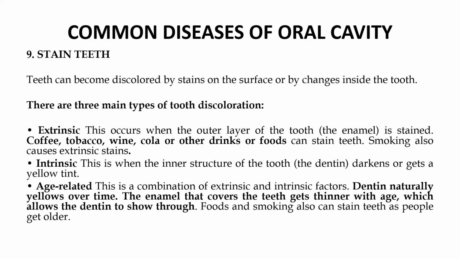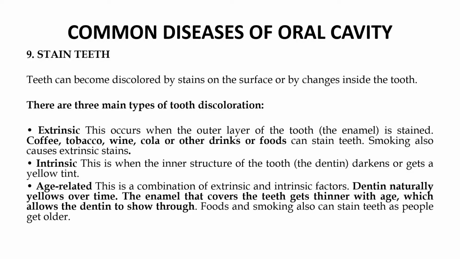Another problem associated with the oral cavity is the staining of the teeth. Teeth can be discolored by stains on the surface or by changes inside the tooth. There are basically three main types of tooth discoloration. Extrinsic, as the name suggests, is on the outer part of the tooth. Drinks like coffee, tobacco, wine, cola, or other types of drinks can stain the teeth. Smoking also causes extrinsic stains.